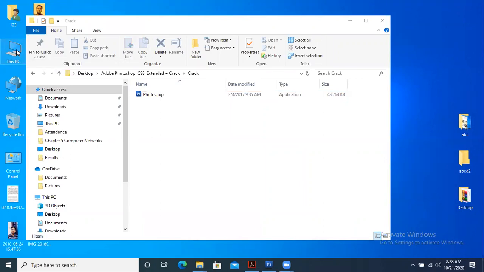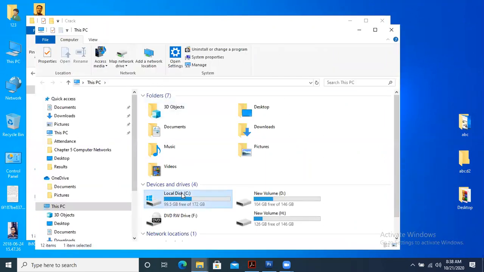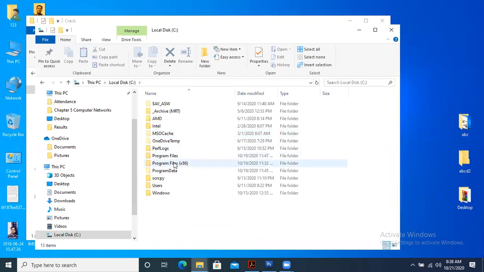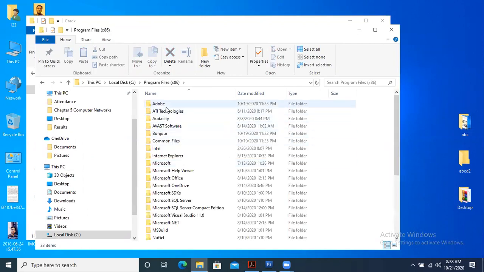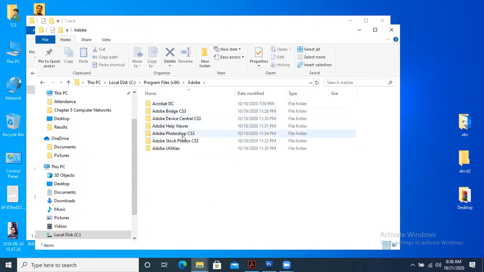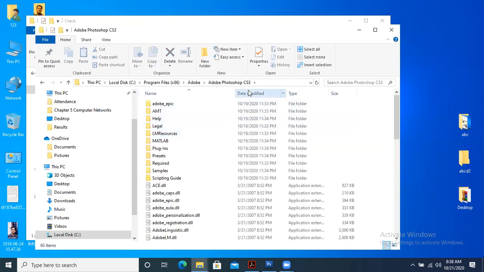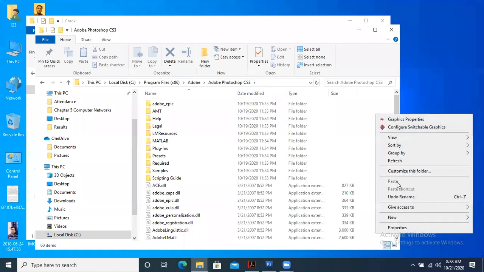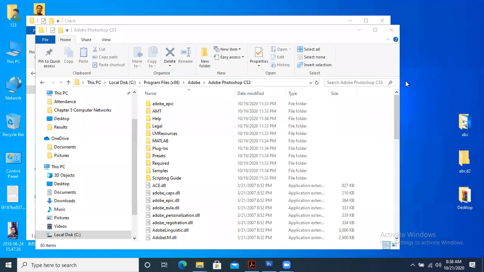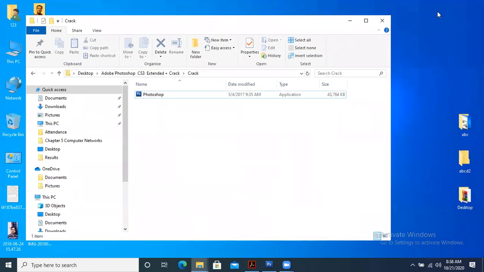Go to your C drive. Find out where Adobe Photoshop is, in the program files or in the program files 86. Just like in my PC, it is in program files 86. Go to Adobe, go to the Photoshop CS3 folder and paste it over here. Okay. So in this way, you will be able to resolve this issue.